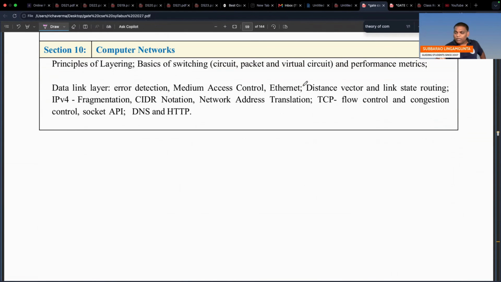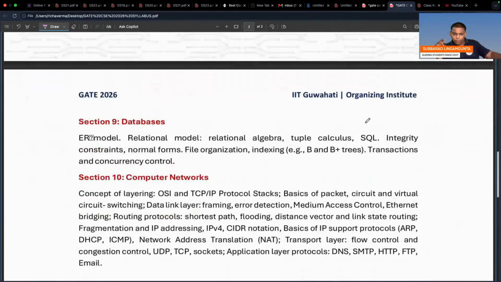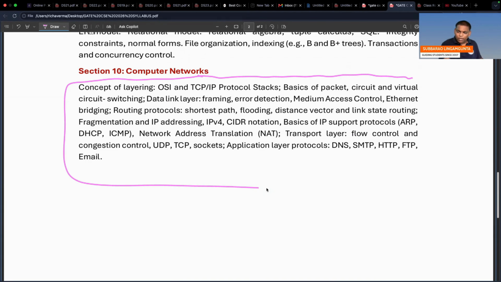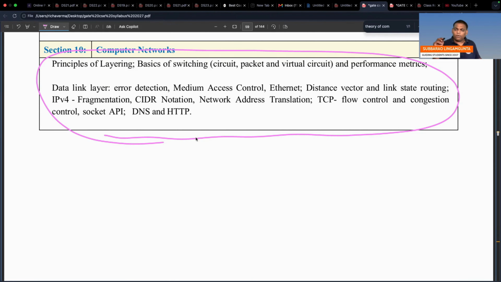Computer network, I identified some more changes. Let's see this. It is 2027. This is 2027, be careful. It is 2026. Go to computer network. If you observe clearly, in 2026 a very big paragraph is given. In 2027, a very small paragraph.